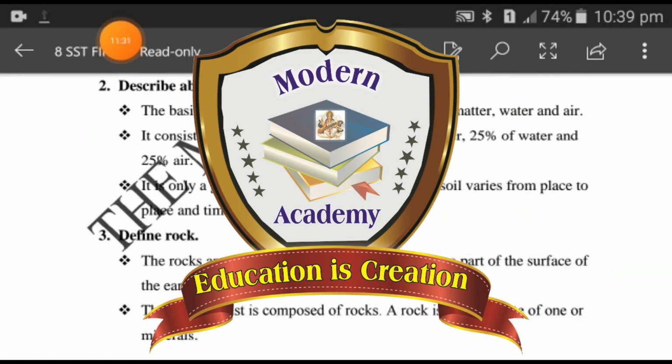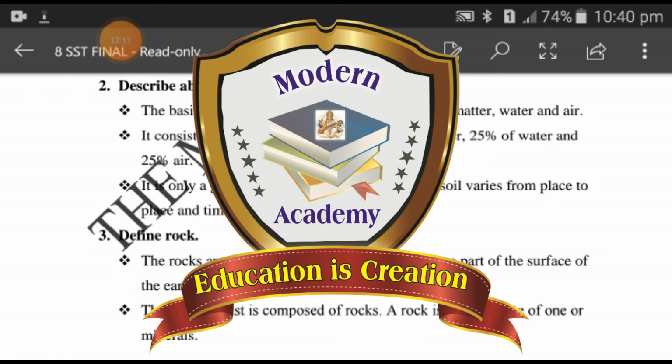Third Roman, second question, describe the composition of soil. The basic components of soil are mineral, organic matter, water and air. Second point, it consists of about 45% mineral, 5% organic matter, 25% water and 25% air. Third point, it is only a generalized fact. The composition of soil varies from place to place and time to time.